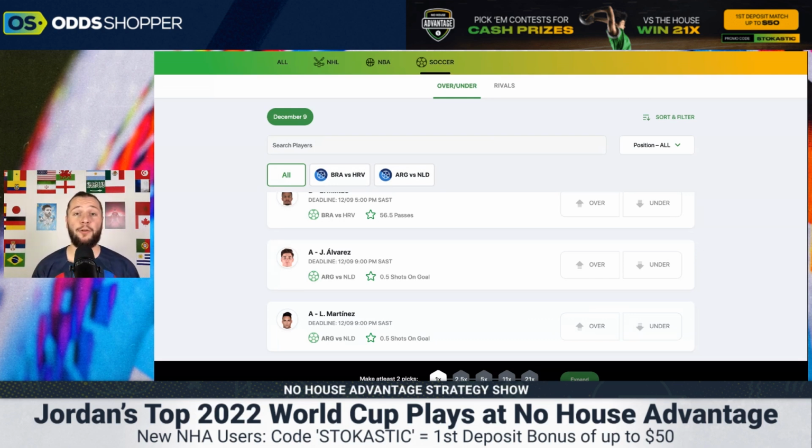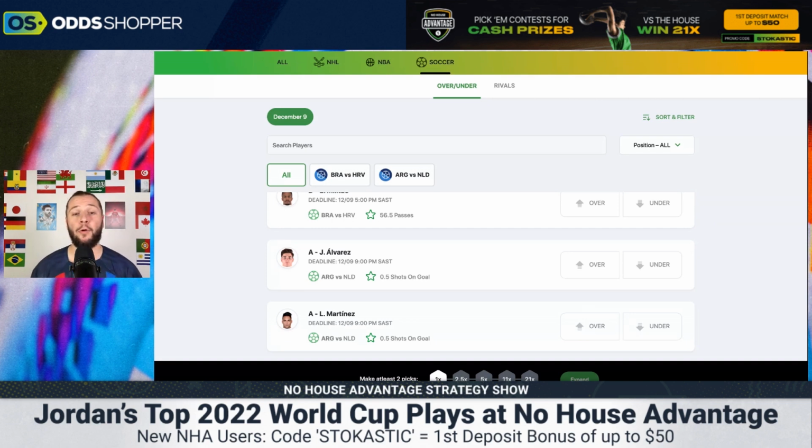A nice stat for you is that these teams have met 9 times, and Argentina have only beat them once in 90 minutes. Or regular time, not including extra time or penalty shootouts. And Netherlands have actually won 4 and drawn 4. So don't think that Netherlands are coming into this as super low underdogs.